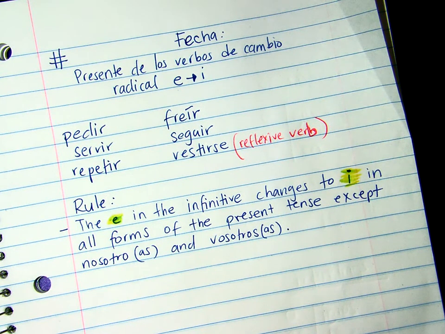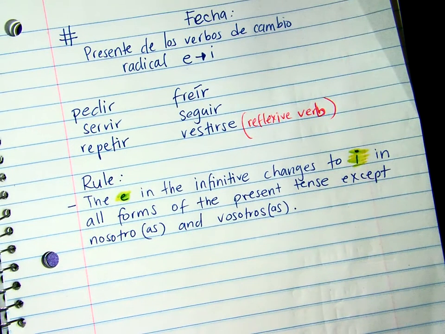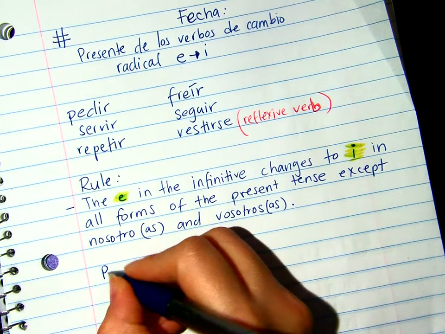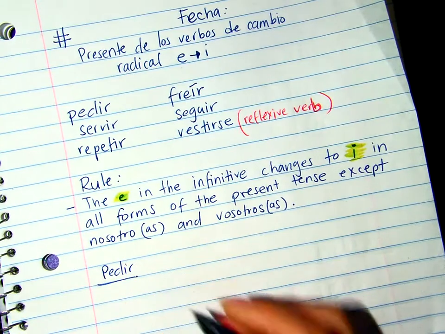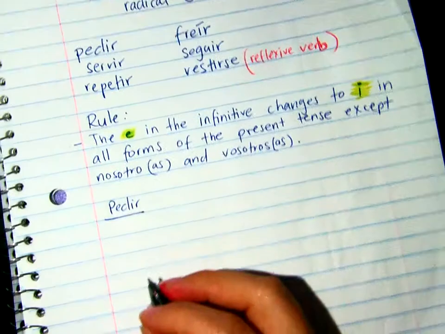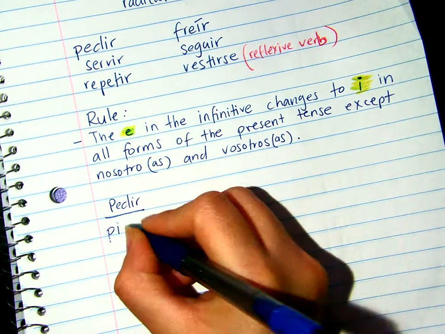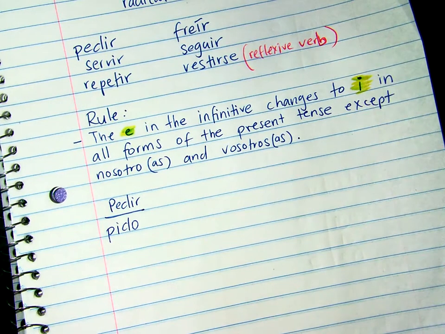Bien. Vamos a continuar. Let's do a few. Let's do the verb pedir. Okay. So how is that going to look? It's going to be yo pido, right?